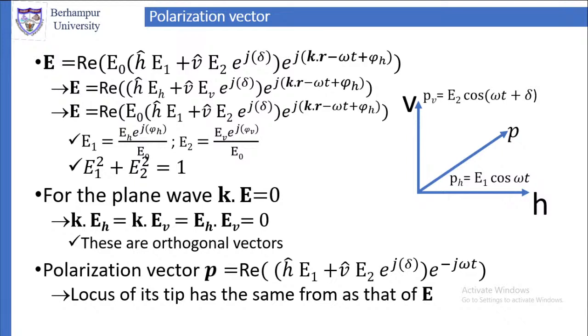Then, the locus of the tip of the polarization vector, this we have also established now, is the same as the locus of the tip of the electric vector. Why so? Because we have taken the vector part, or the component parts, of E as the vector part of the polarization vector. Since the vector part of the electric field is the same as the vector part of the polarization vector, the locus of their tips will be the same. They will describe the same form.